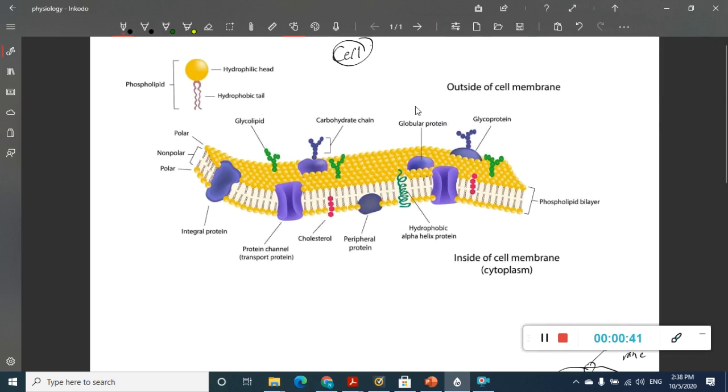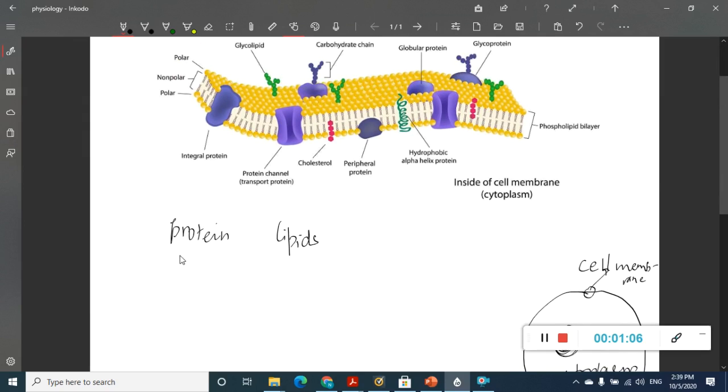membrane. If you see this cell membrane, the first important thing is the thickness of the cell membrane. The thickness of the cell membrane is 7.5 to 10 nanometers. In this cell membrane, the major components are proteins and lipids. Carbohydrates are very minimal. Proteins are present at around 55% and lipids at 42%.